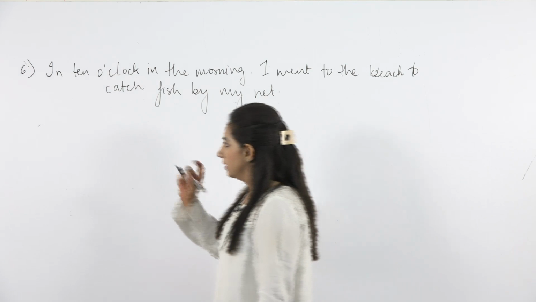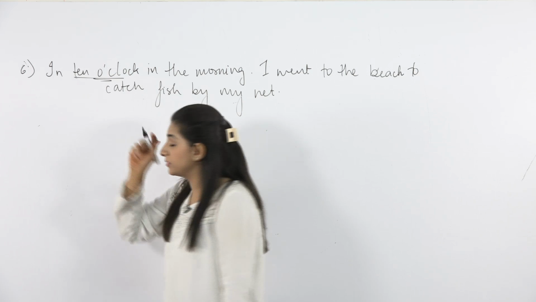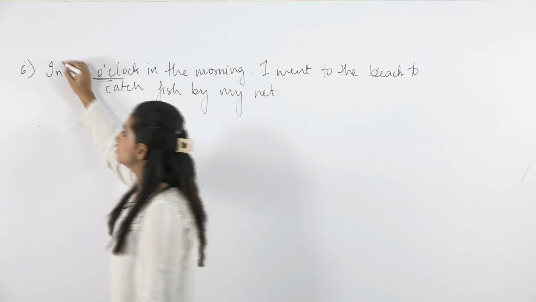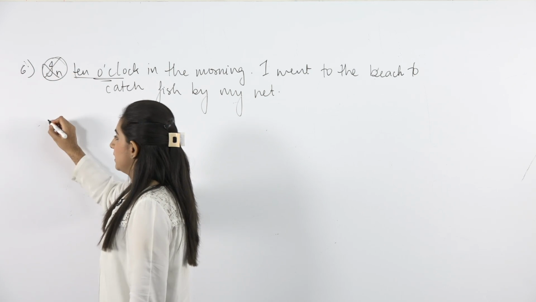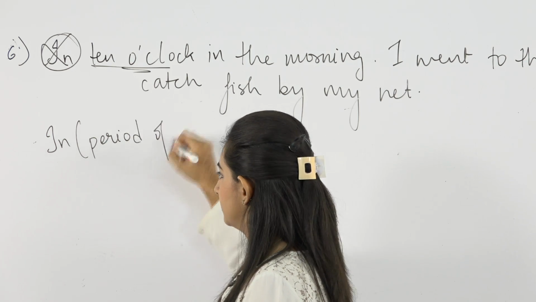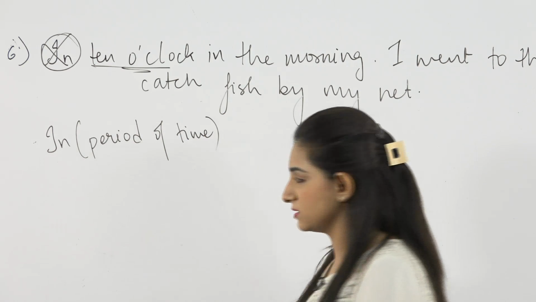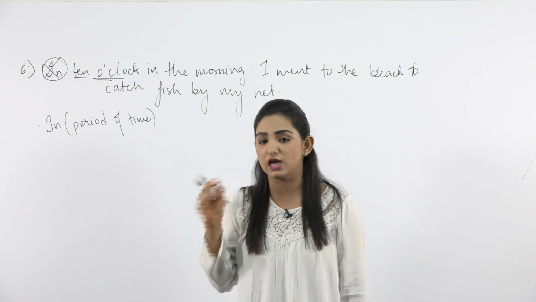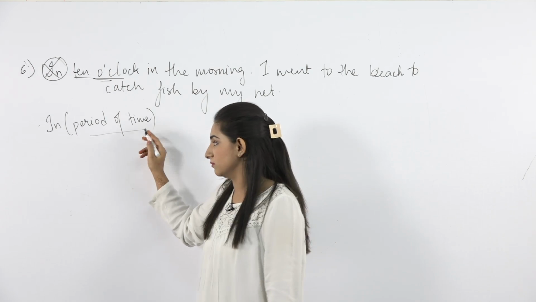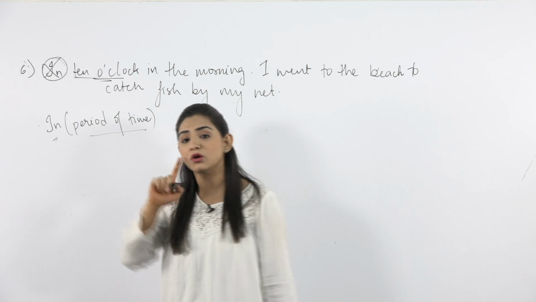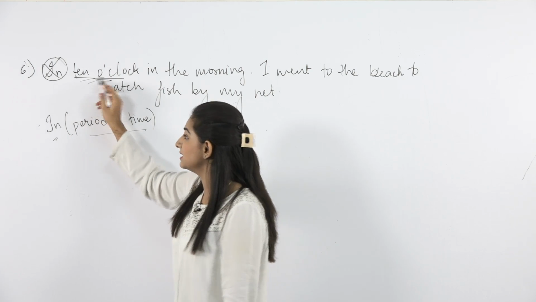Why? Whenever we have precise time or exact time given in a sentence, we never use in with it. Why? In is used with a period of time. If I tell you a sentence, I will buy a car in January, that is a period of time. January consists of 31 days. There you can use in, but here you cannot use in. Why? 10 o'clock is the exact time.